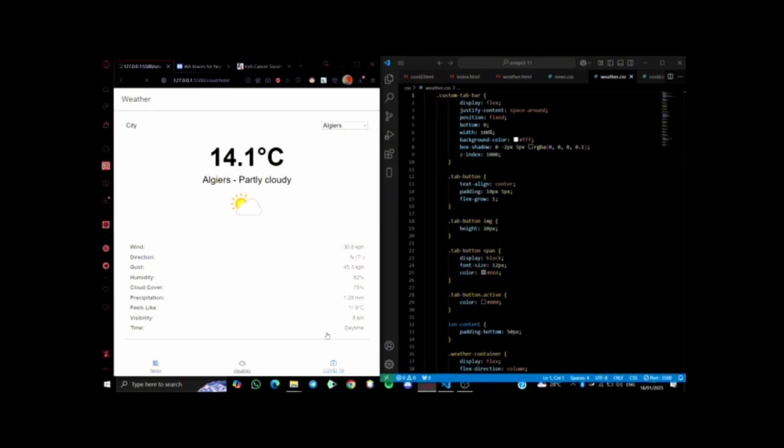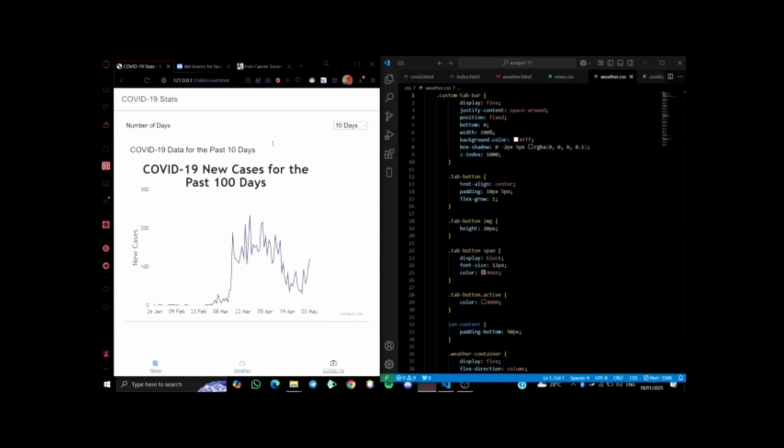Yeah, and the last page is for COVID-19 new cases. This page will show you a chart for the new cases in the world about COVID-19.